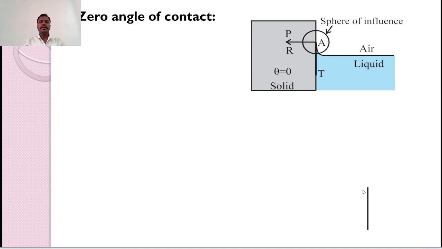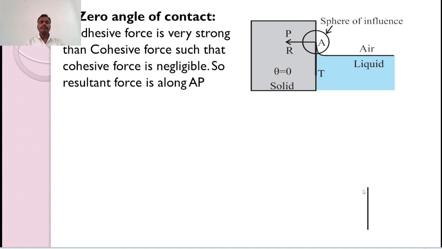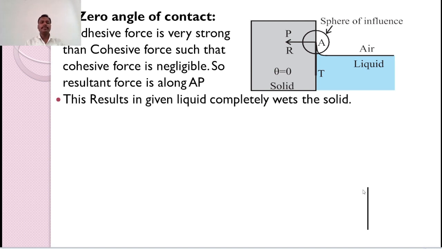Now the next point is zero angle of contact. When adhesive force is very strong compared to cohesive force, in such a case, cohesive force is negligible. So, the resultant force is along the line AP, which is inside the solid.